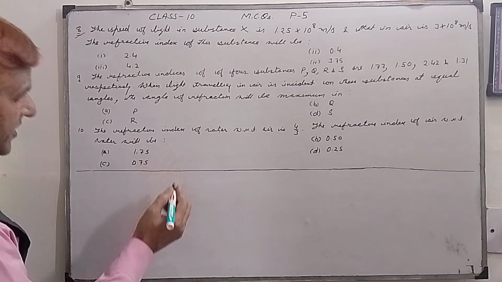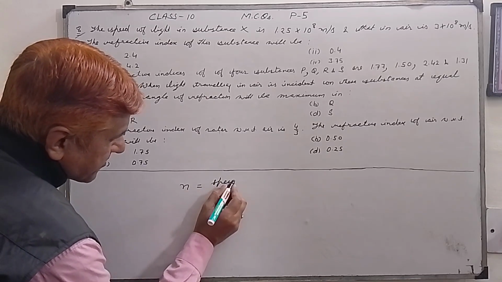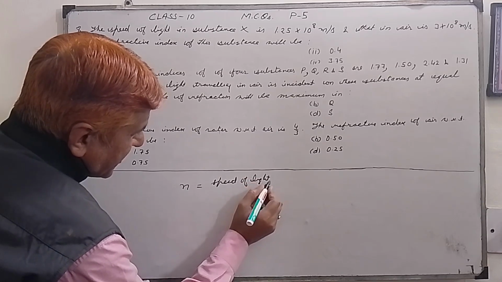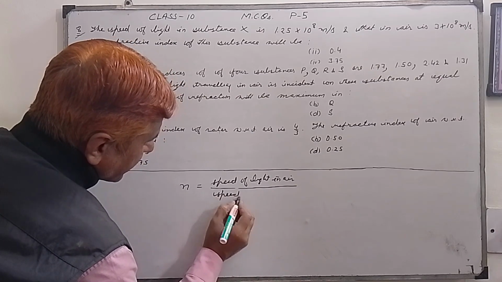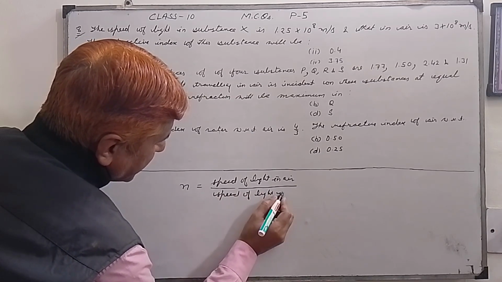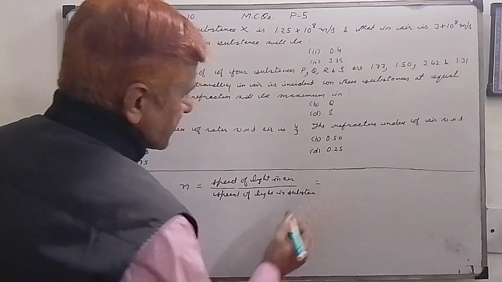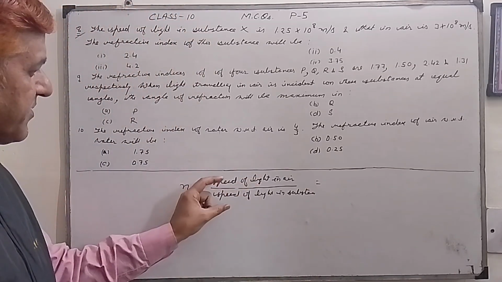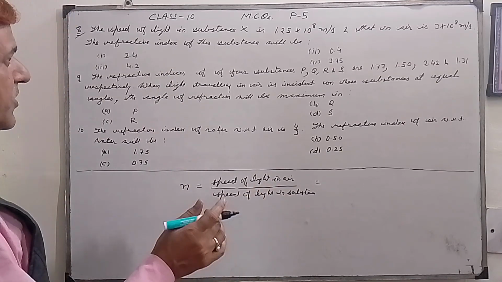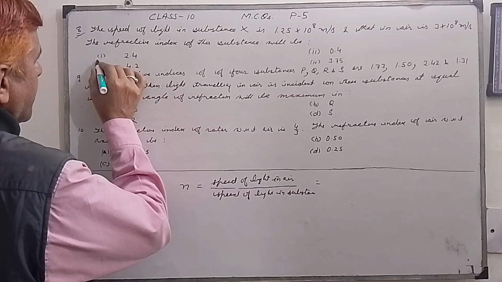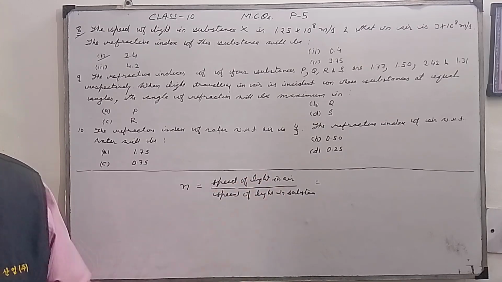So what is that? Refractive index of a substance is given by the speed of light in air divided by the speed of light in the substance. Please remember this. So you can use this formula to find the refractive index of this substance, and by using this formula our value will come out to be 2.4. So the first option will be the correct option. You can do its calculation yourself.